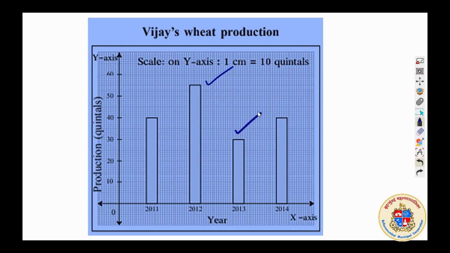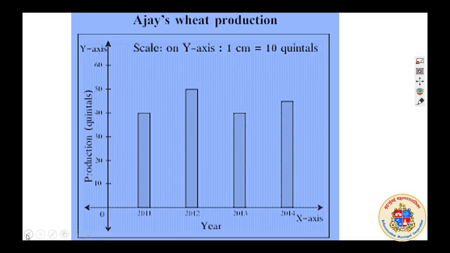Now I am asking you, who is better in performance in the year 2014? So what will you do? You go one step back, so I will go one step back by erasing this. Okay, and I will see that the wheat production of Ajay was 45 quintals this year.